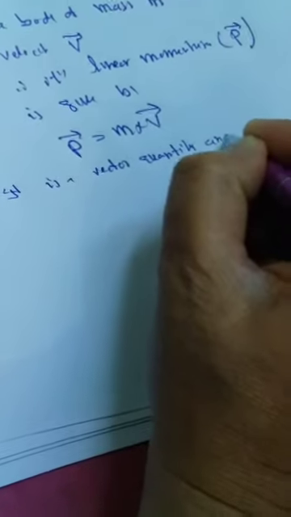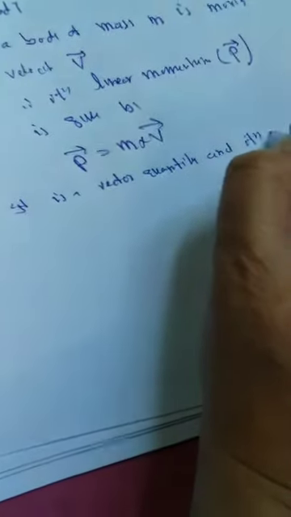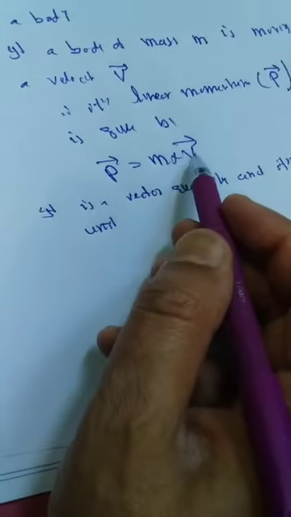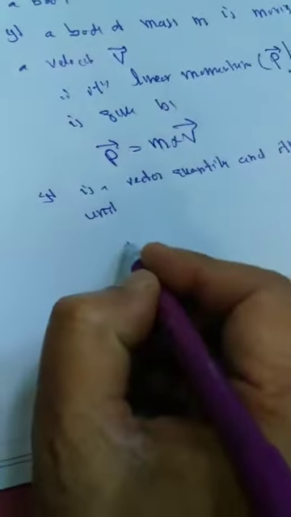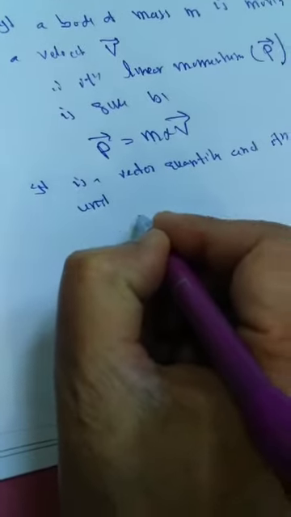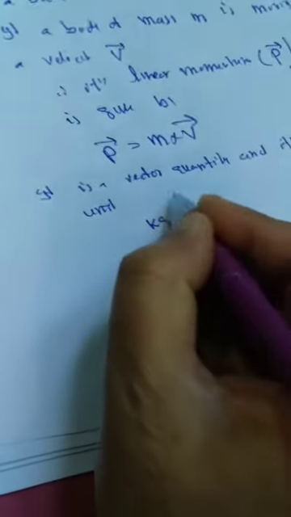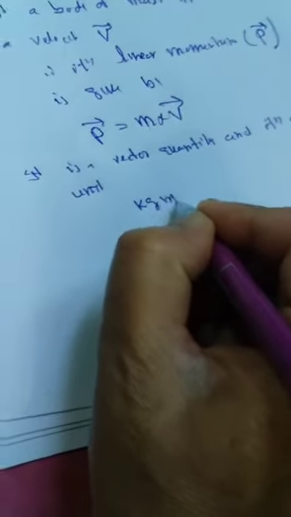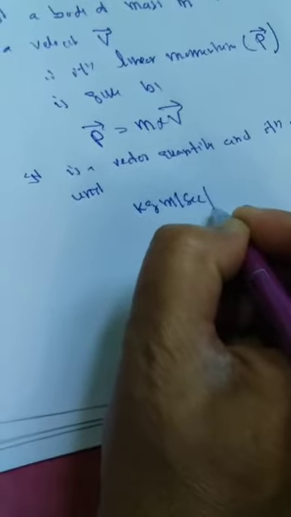And its SI unit, how are we measuring this? Since we know that it is the product of mass and velocity, mass is measured in kilograms, and velocity is measured in meter per second. That means its SI unit is kilogram meter per second. I hope you have got it.